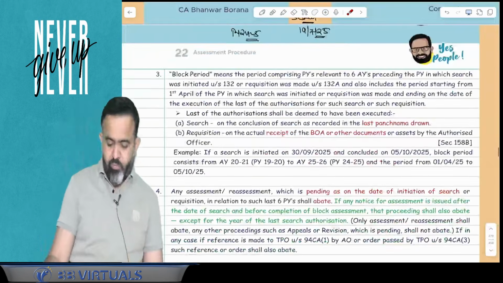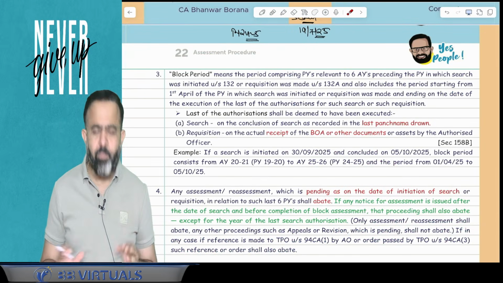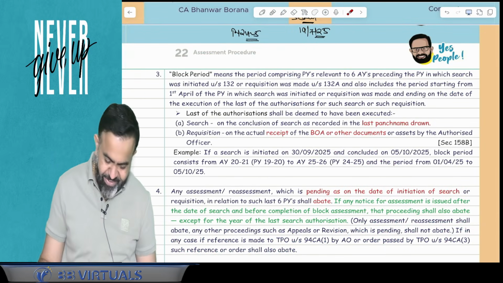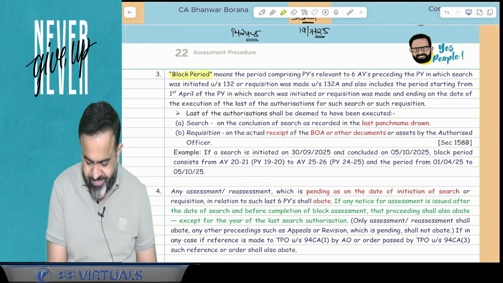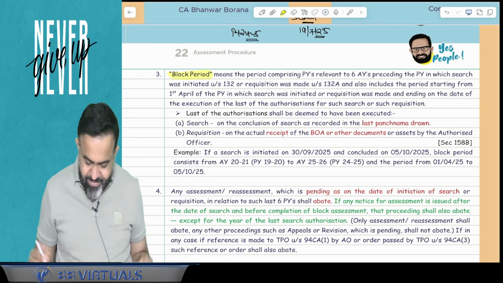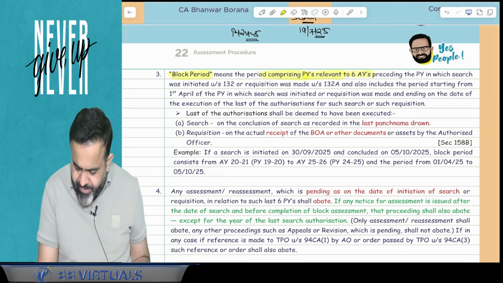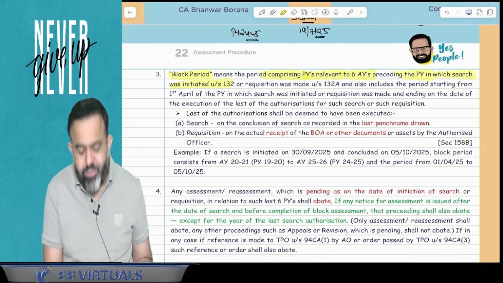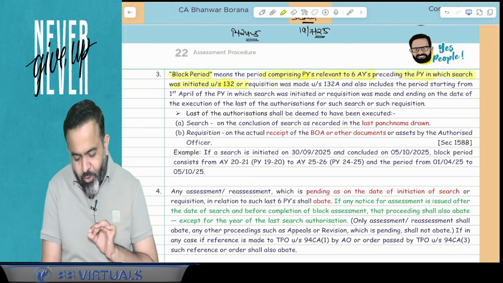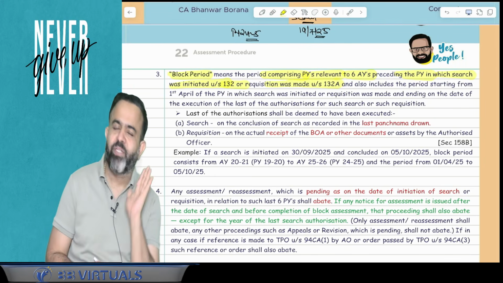Now next part, everyone focus here. What is the meaning of the block period? Block period means the period comprising the previous years relevant to the 6 assessment years preceding the previous year in which the search was initiated under section 132 or requisition was made under section 132A.